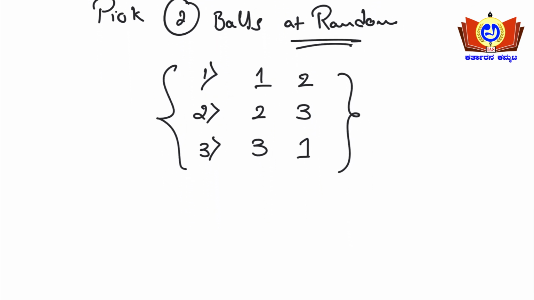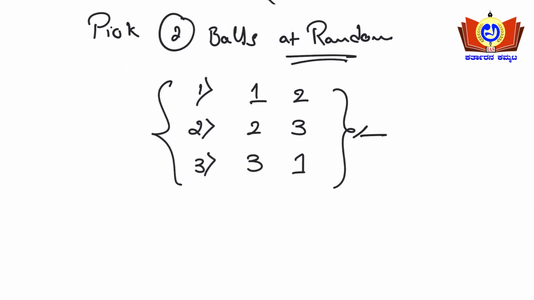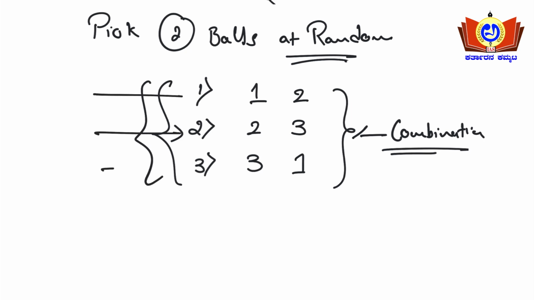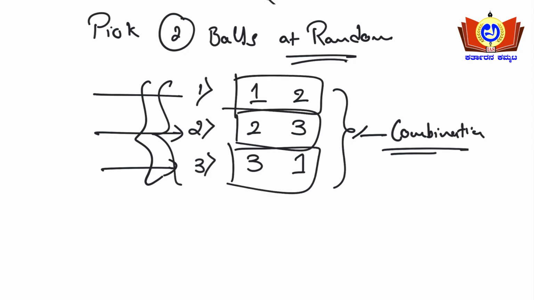So this is known as combination, okay. See, out of these three balls, you have picked two balls in three different manners, okay. Either 1 and 2, or 2 and 3, or 3 and 1, okay. This type of picking that we have done is known as combination, okay.